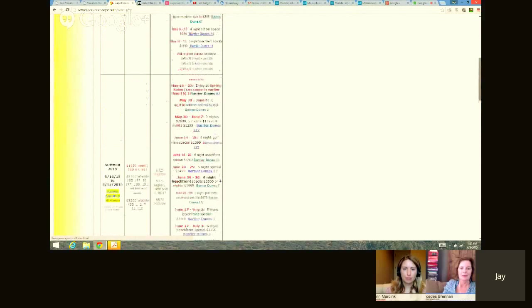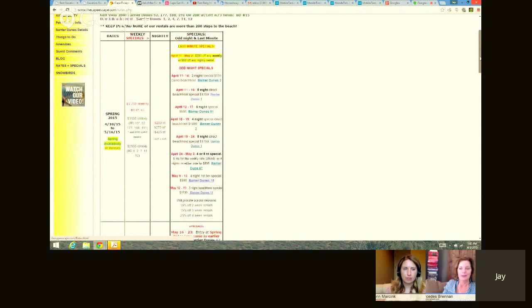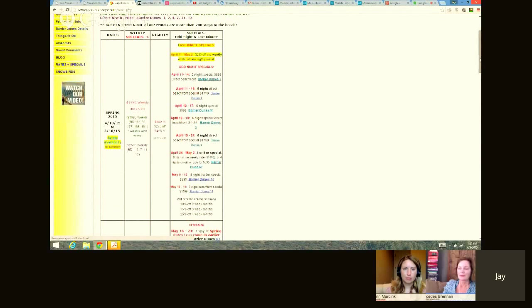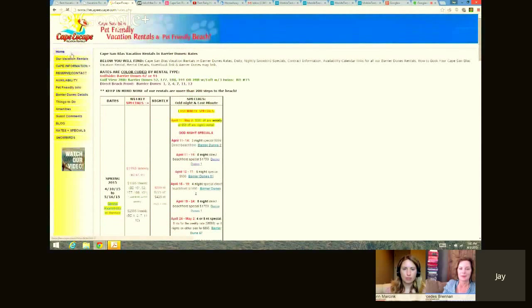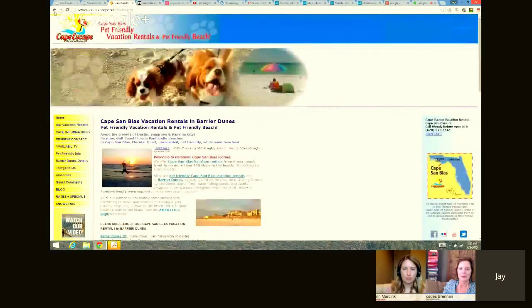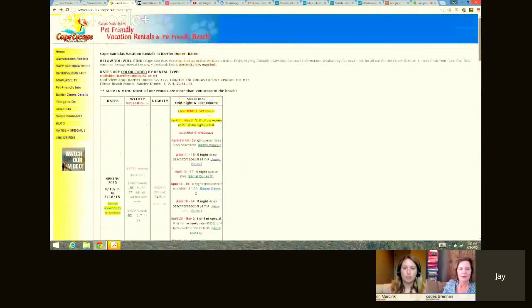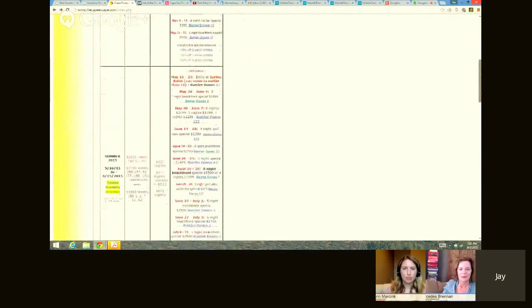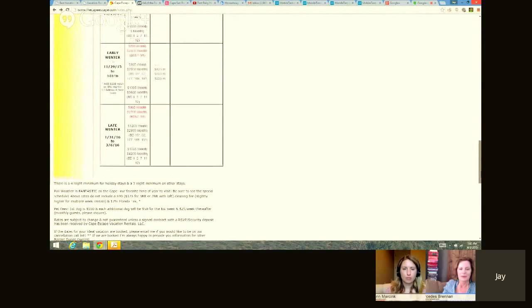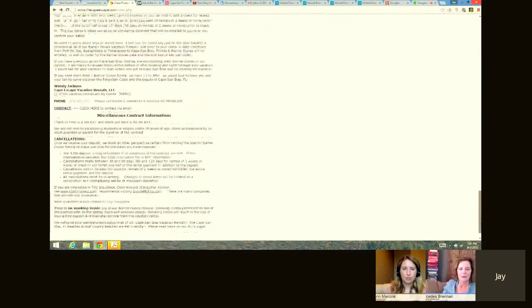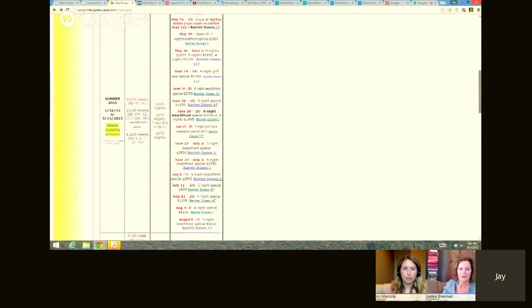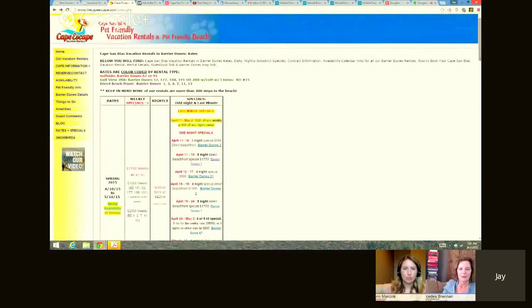We need to simplify this rate table. Okay, so that's huge. Now there's really no marketing going on here. There's no calls to action. Actually, let me go back to that on the rate page. I don't see "Inquire," "Contact us for more information," or "Get a free quote." I don't see any of those calls to action. So I'm going to read this, and I'm just going to be left in limbo. There's nothing highlighting what I should do next. We have to create breadcrumbs leading them to the contact us form, and that's how we do that.